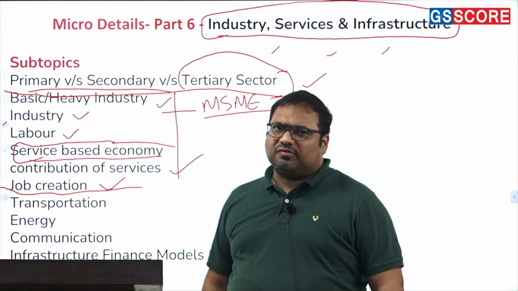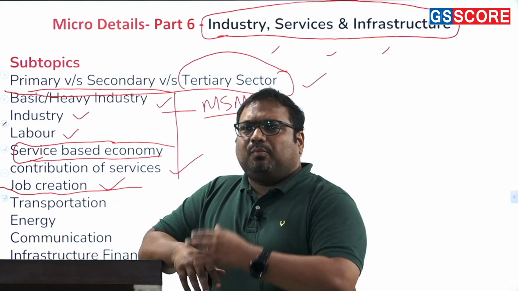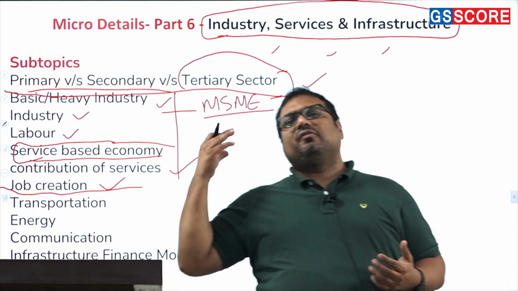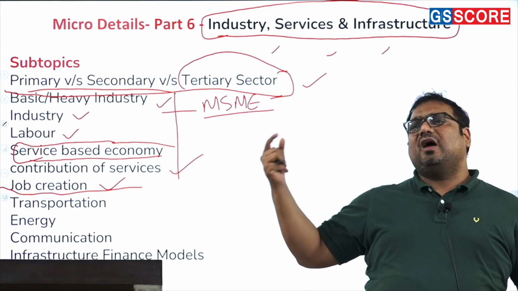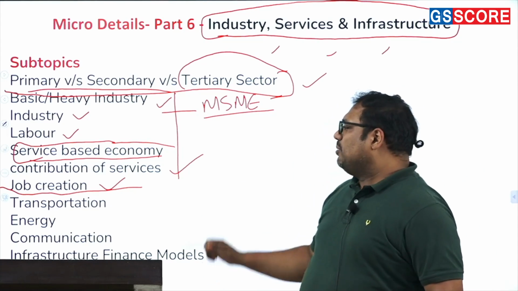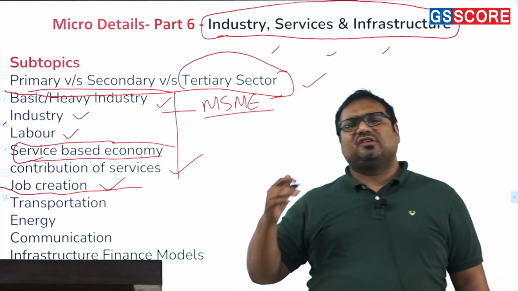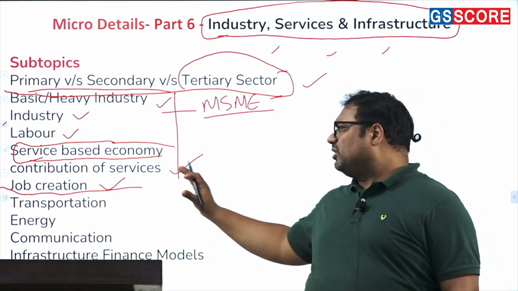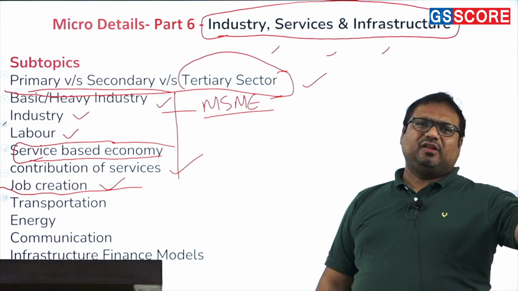When we say contribution of services, they might ask you about the role of services in exports. For example, it is services exports which have been saving us. Otherwise, we have a huge loss when it comes to overall exports and imports in agriculture and industry. Over there we lose a lot of foreign exchange, but services is the saving grace of India. And it is services which has been able to provide high paying jobs in urban India. So the role of services is different, and the role of agriculture and industry is different. You cannot expect everything from every sector.